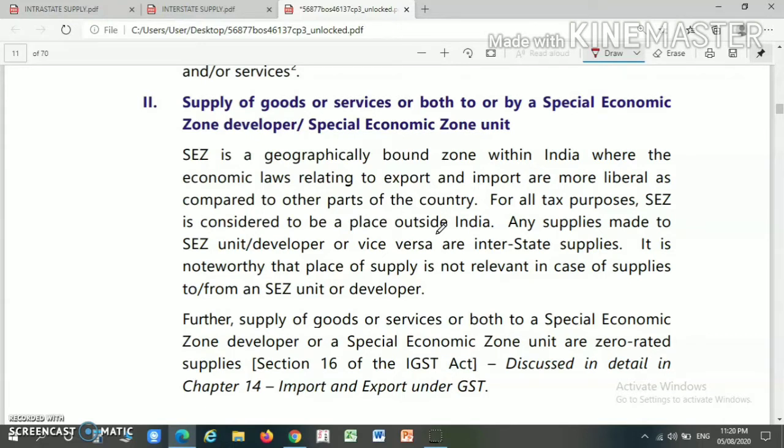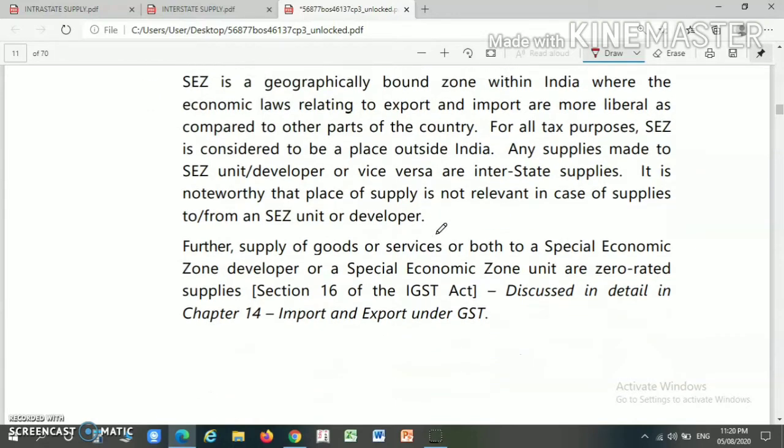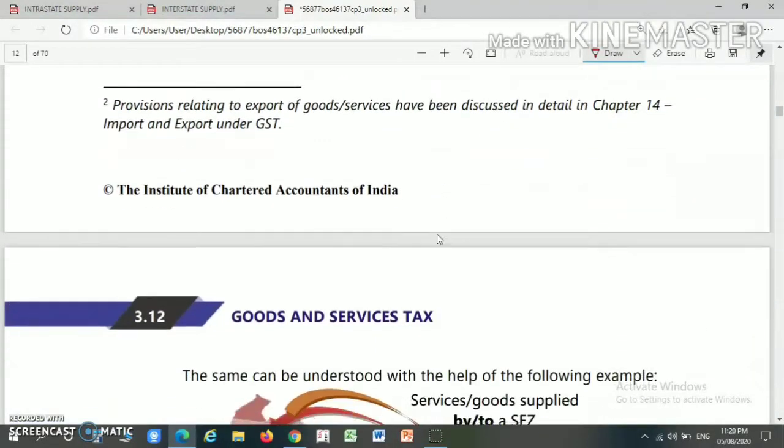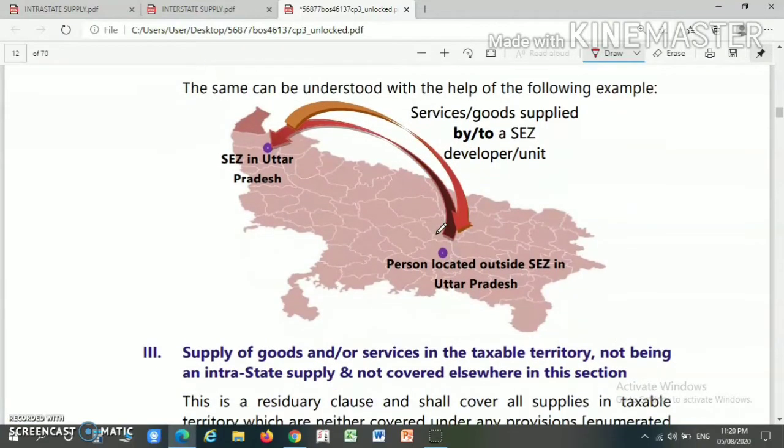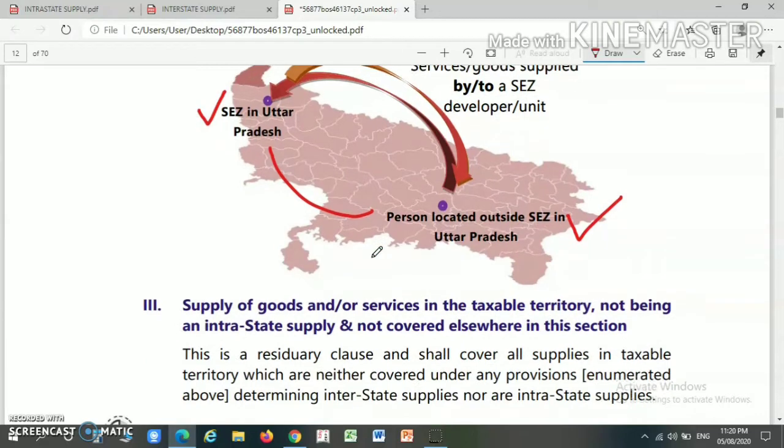Then also it will be considered as an interstate supply even though it is in the same state. So here is an example: there is an SEZ unit in Uttar Pradesh and the SEZ unit is supplying goods or services to another person or unit located outside the SEZ in Uttar Pradesh. Then here, even though it is in the same state, it will be considered as an interstate supply.